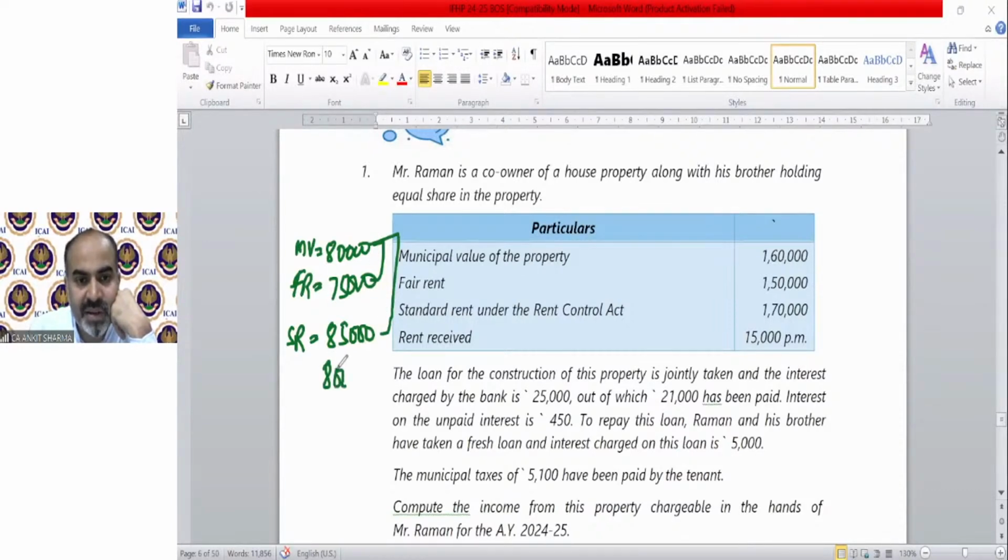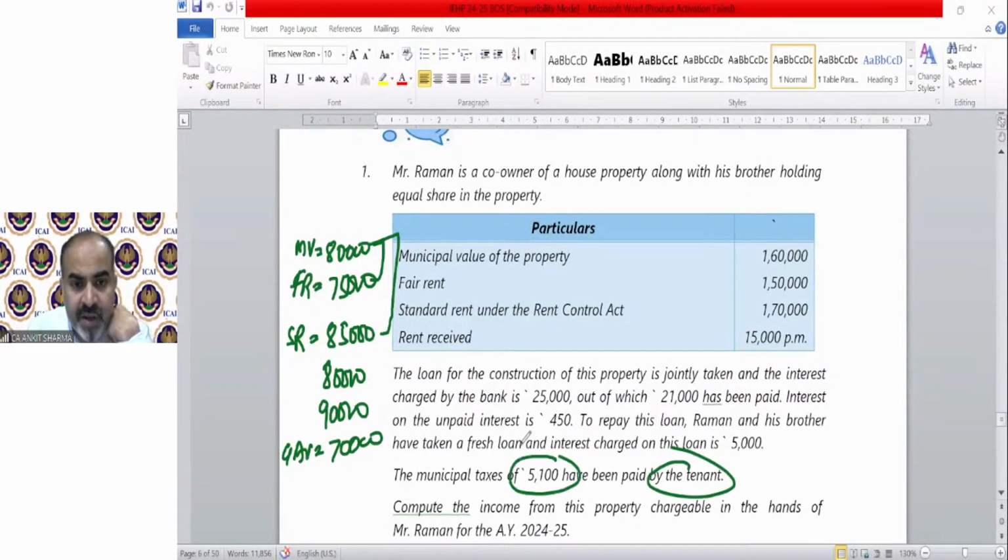And the property is let out for 15,000. That means 1,80,000. If we take half of it, that will be 90,000. So GAV will be 90,000. And the municipal tax is paid by the tenant. So we cannot deduct it, because we can deduct only if it has been paid by the owner. If municipal taxes have been paid by the tenant, we cannot take that value.